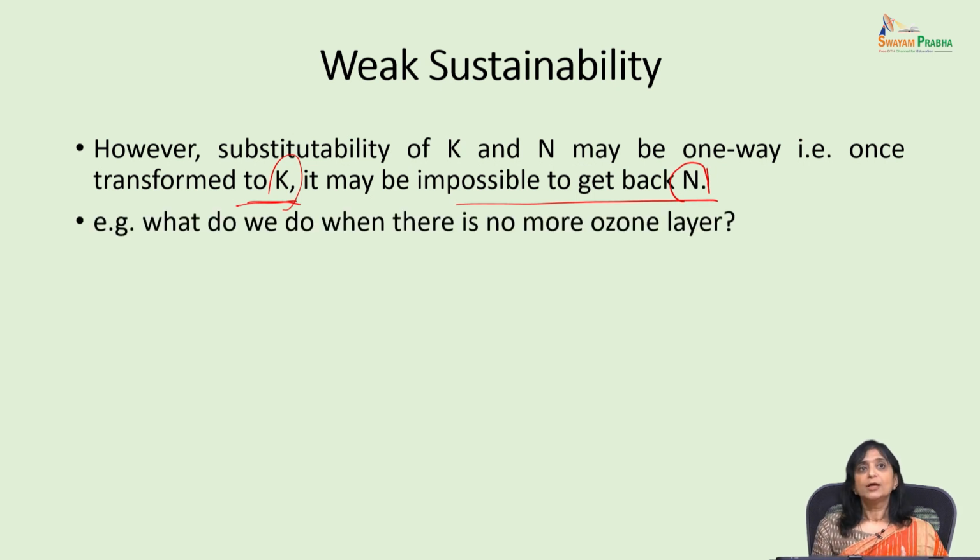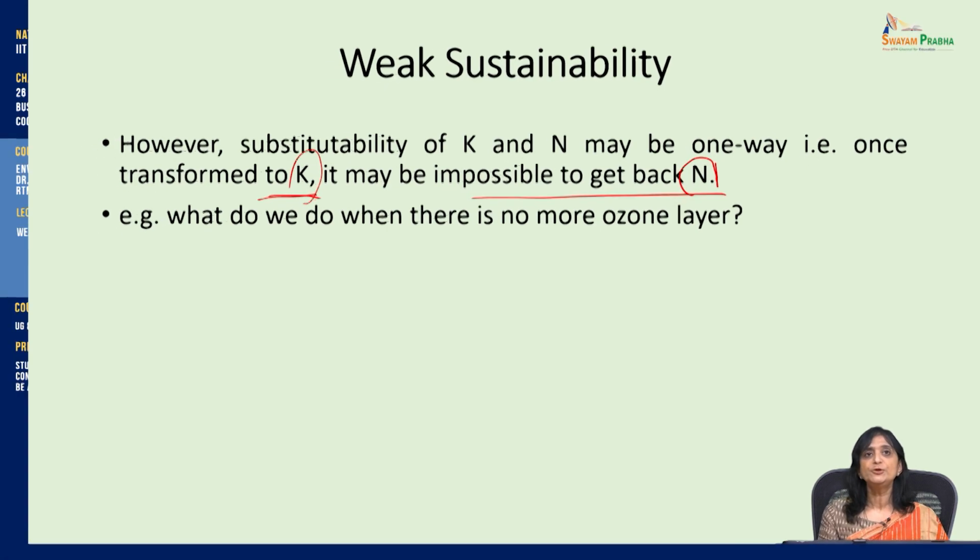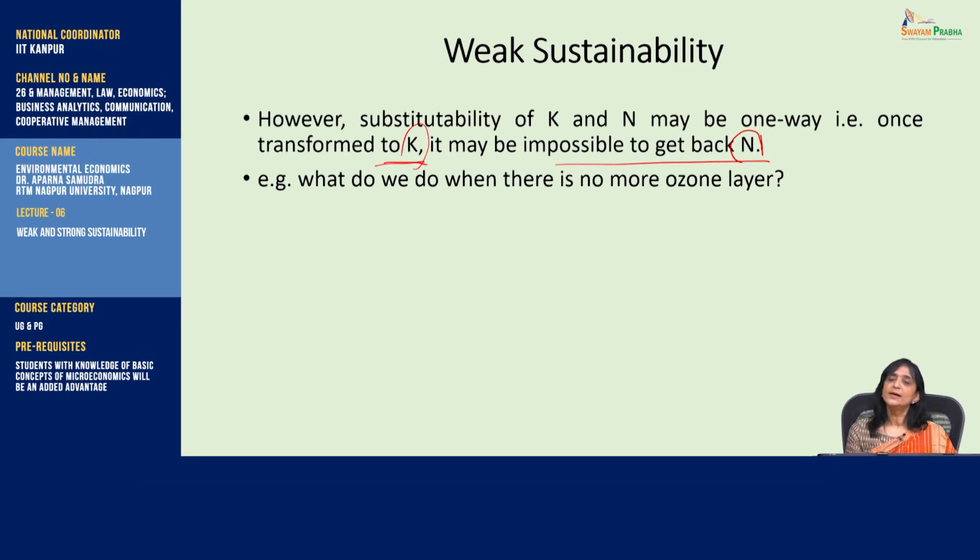If this were the case, then there would be no more ozone layer in future. What will we do then? Because we are saying that no matter if the ozone layer gets destroyed, it doesn't matter, because we are going to compensate for it with man-made capital. But can human beings make an ozone layer?